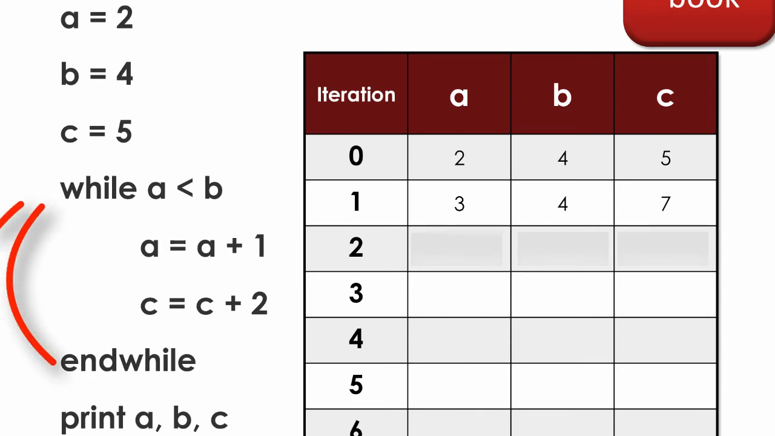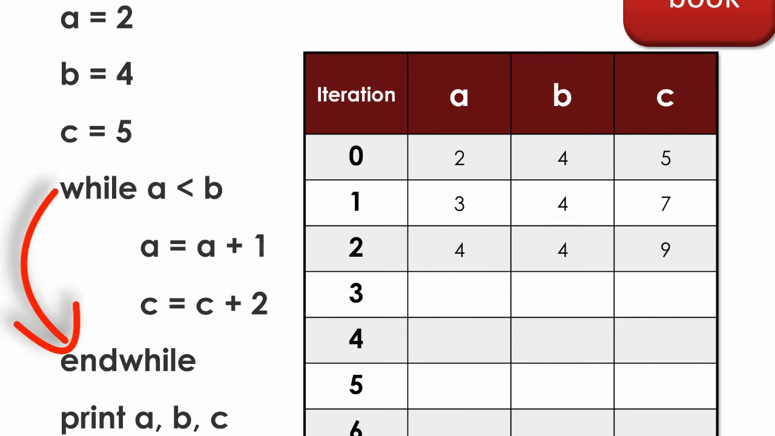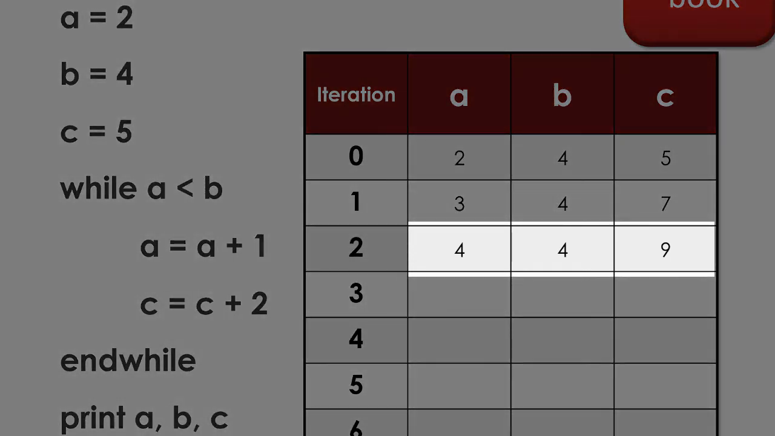We hit the end while. We go back up and test the condition again. And we say, is a less than b? So is 3 less than 4? Yep, okay. So now we are going to run the statements. A equals a plus 1, which is 4, and c equals c plus 2, which is 9, and b stays the same. Hit that end while, go back up, and test it again. So, oh, no, wait a minute, is 4 less than 4? No, it isn't. So we're done. So we go to the end while, and we print a, b, and c. So a, b, and c would print out as 4, 4, 9.